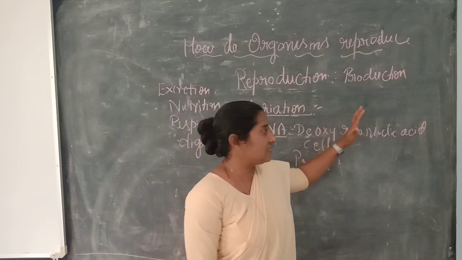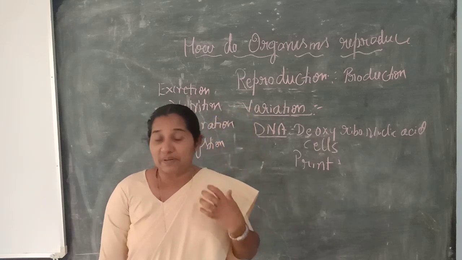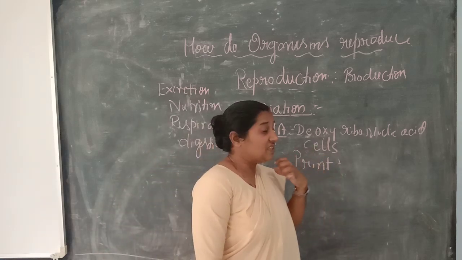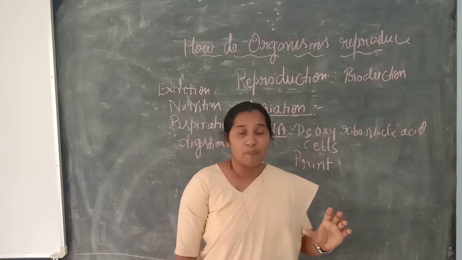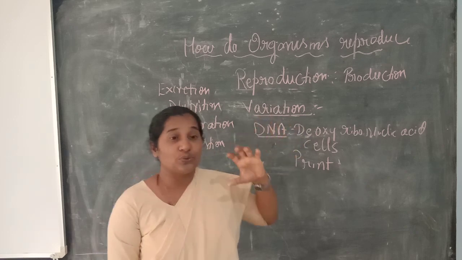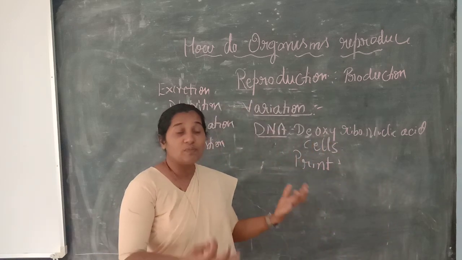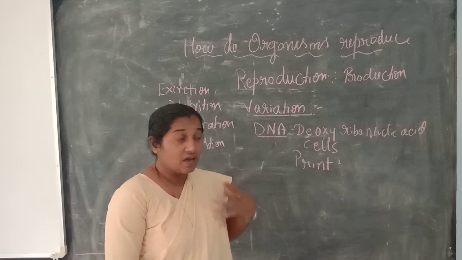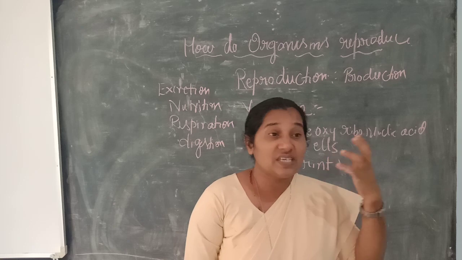That is deoxyribonucleic acid. The cells present in our body are able to give rise to exact copies of the material. And during these copies we get certain changes, which occur during reproduction. We call it variation or changes.